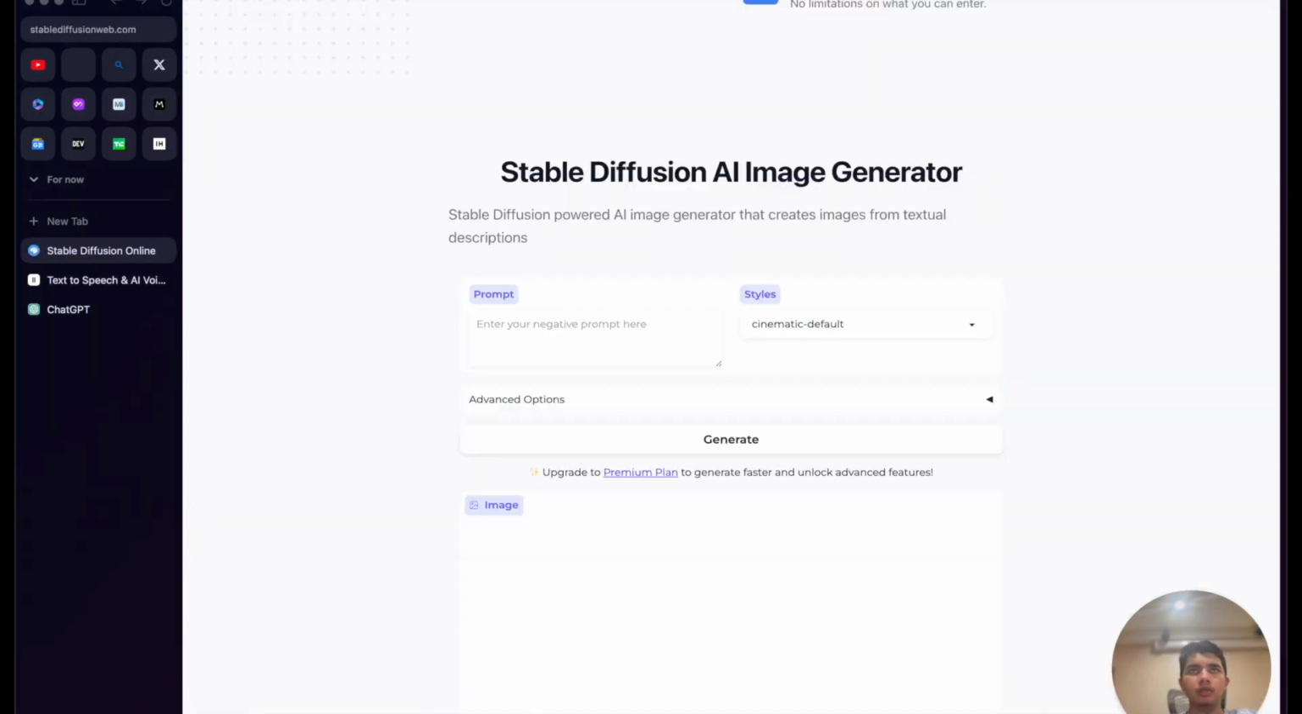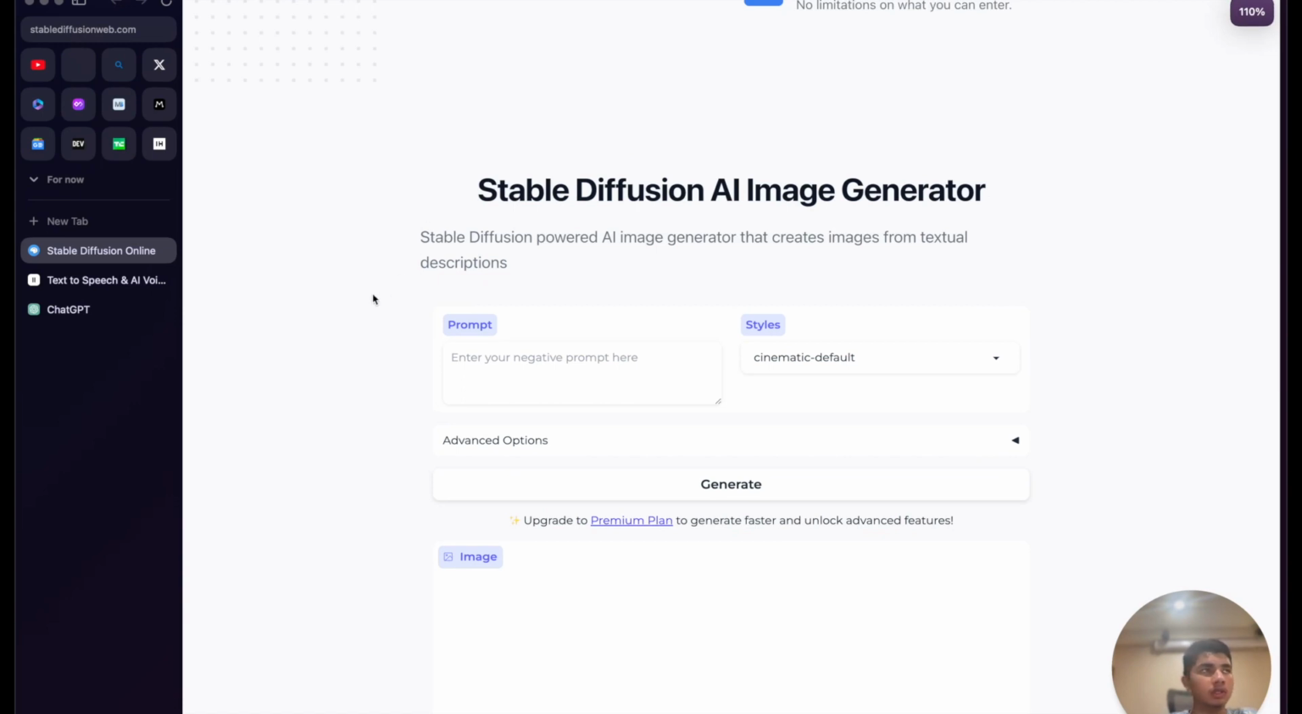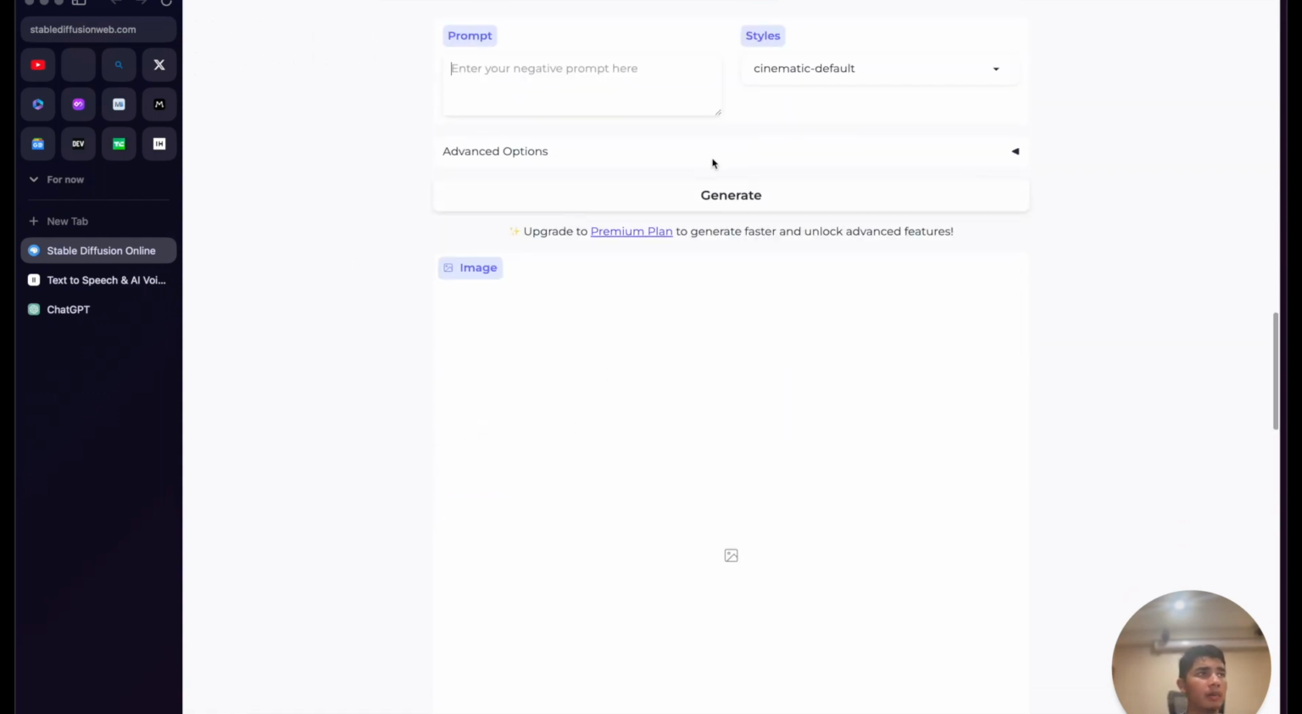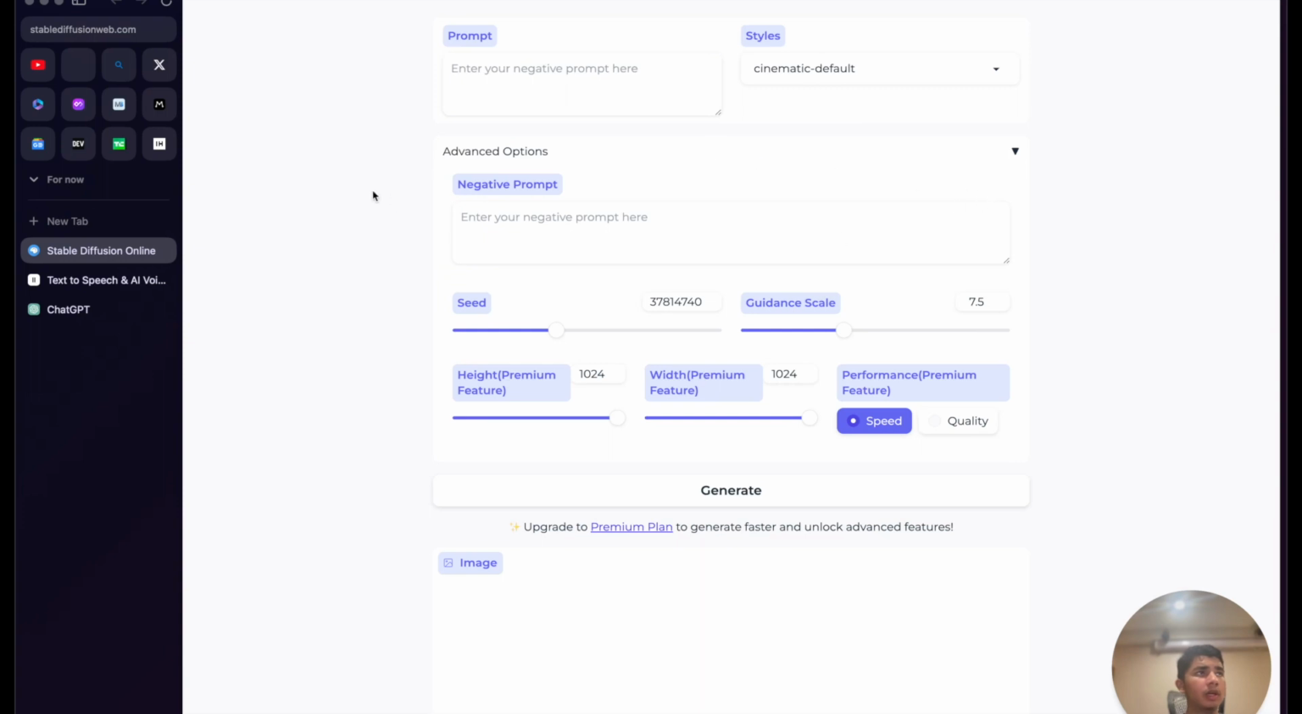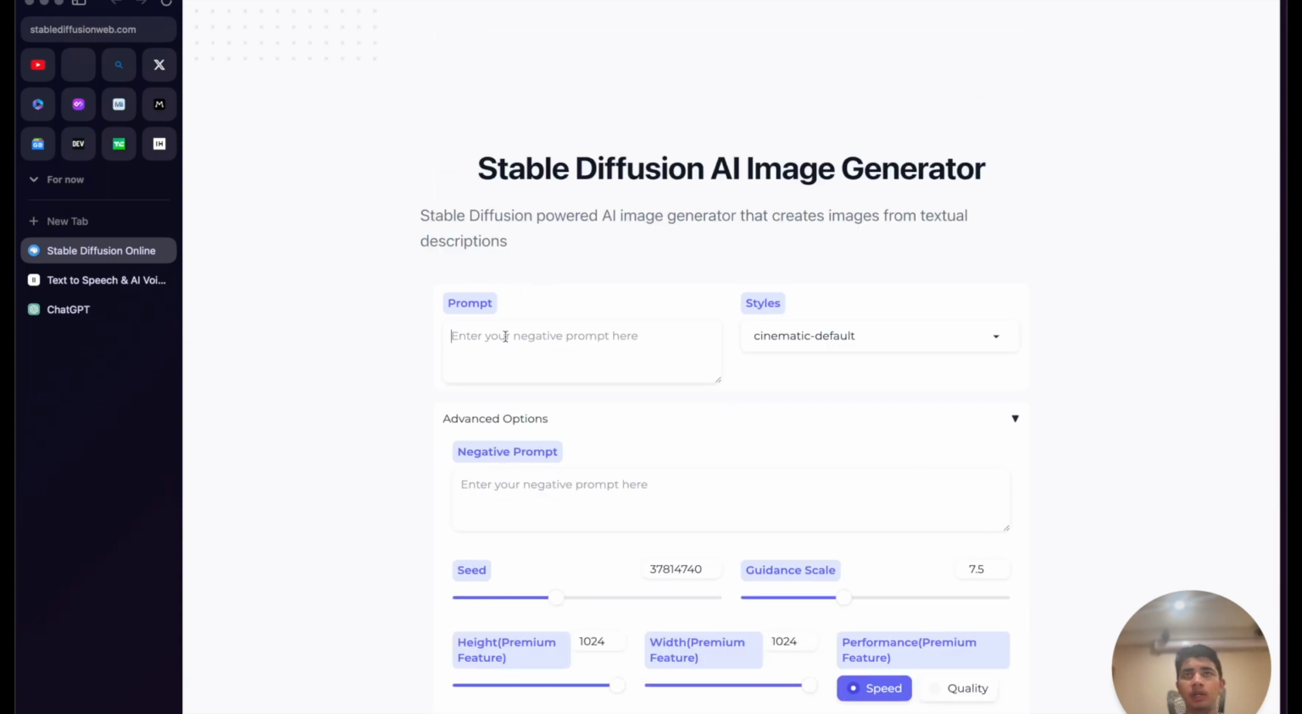All right, so the next tool that we're going to look at is the Stable Diffusion AI image generator. This is essentially a text to image model. So we can put in some kind of prompt here, and it will generate an image for us.